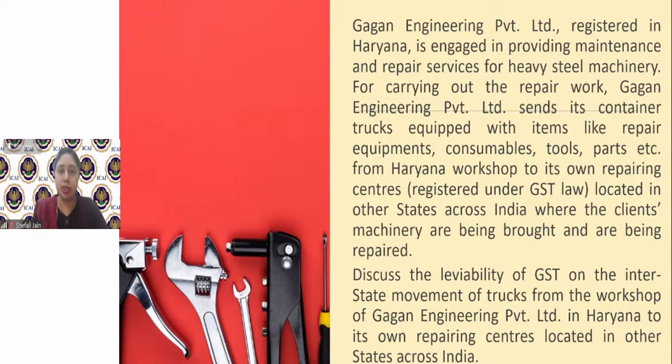It takes its trucks to these repair centers. In those trucks, all the repair material is there, and after reaching that repair center, that material is used for repairing the machinery. Now the question arose whether the movement of these trucks, moving from one place to another, can be considered as supply. The important point is that these trucks are moving between the locations of distinct persons.